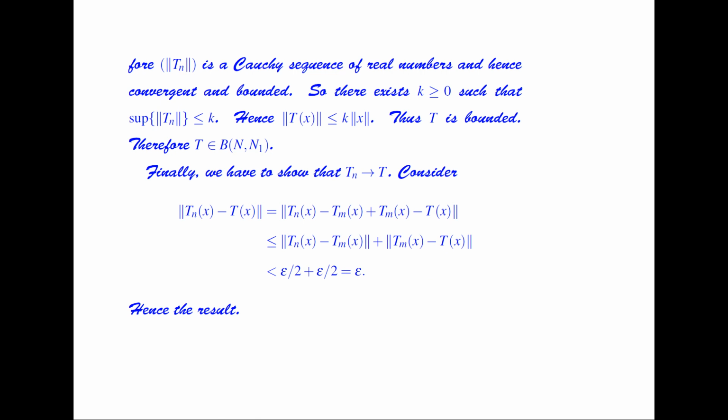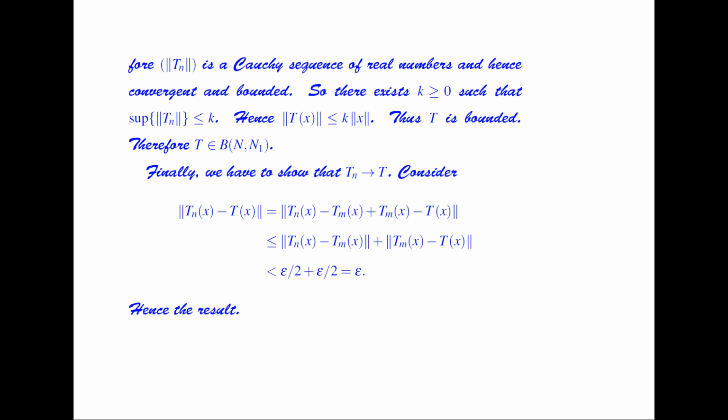Therefore, the sequence of norms of Tn is a Cauchy sequence of real numbers and hence convergent and bounded. So there exists a k greater than or equal to 0 such that the supremum of the norm of Tn is less than or equal to k, and hence the norm of Tx is less than or equal to k times the norm of x. Thus T is bounded.